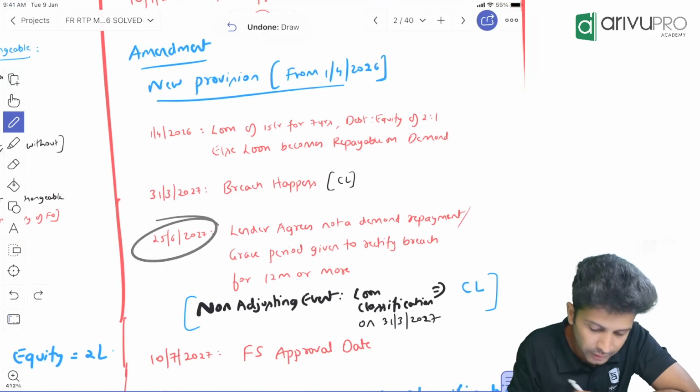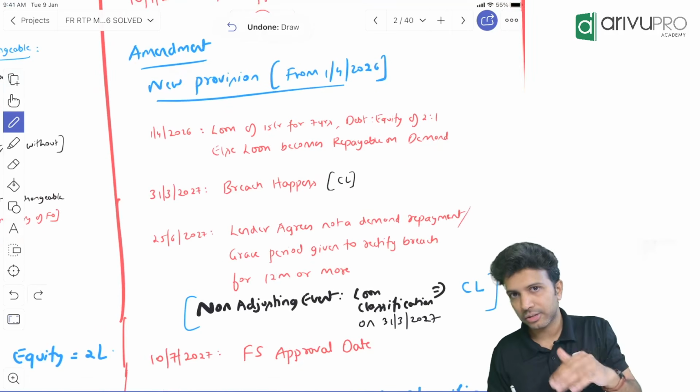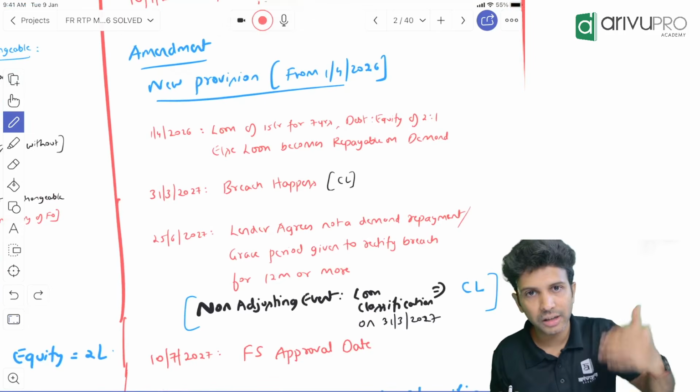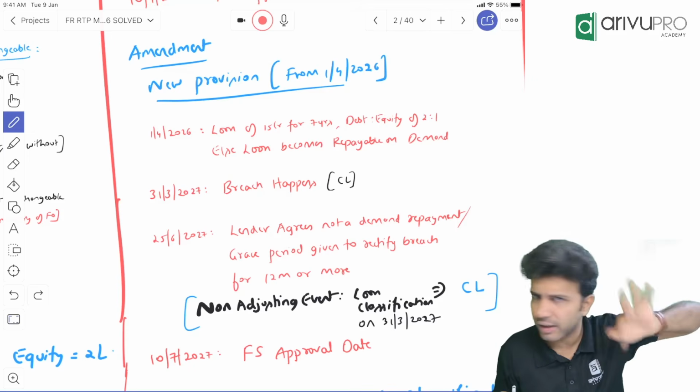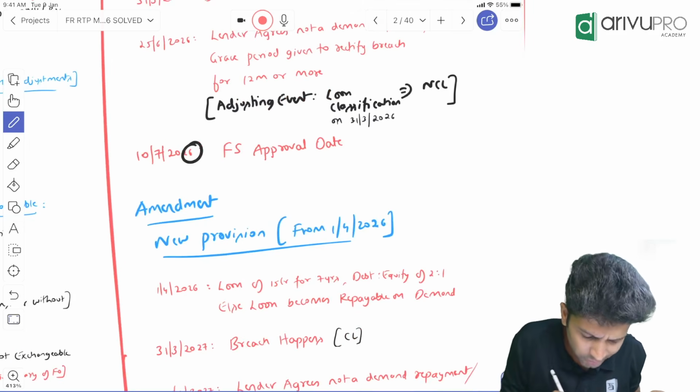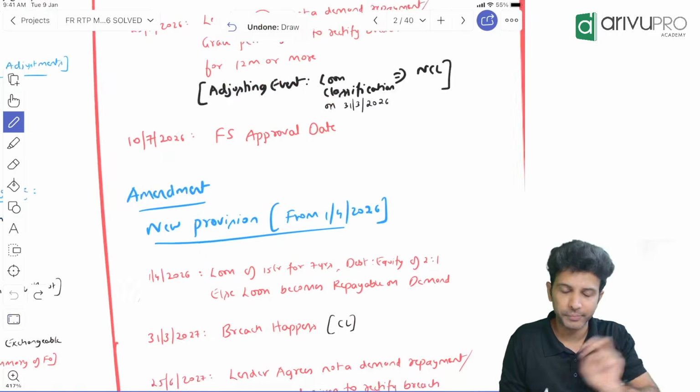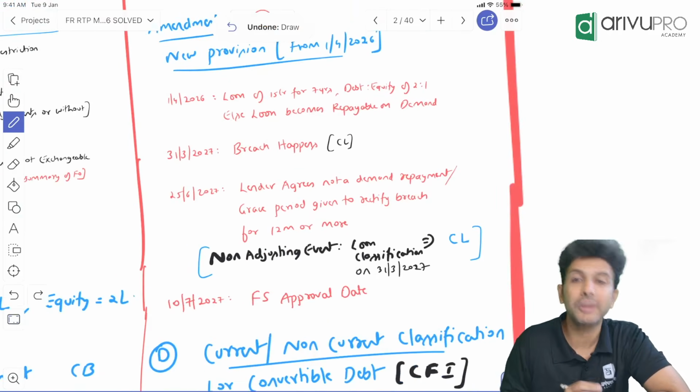Before approval only, the lender has chosen not to demand the repayment or has given a grace period of 12 months or more. Same condition I've given, just wherever there is 2026, I've substituted with 2027. If this has happened next year, what does it mean?